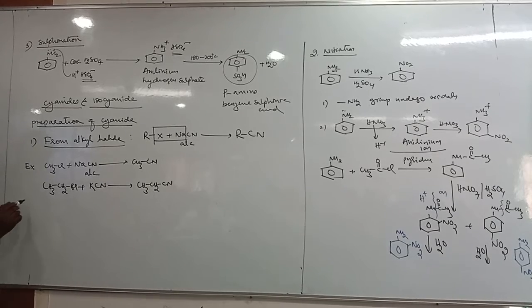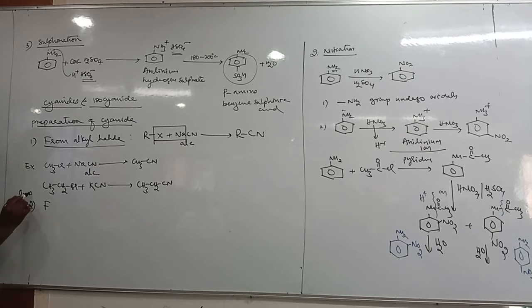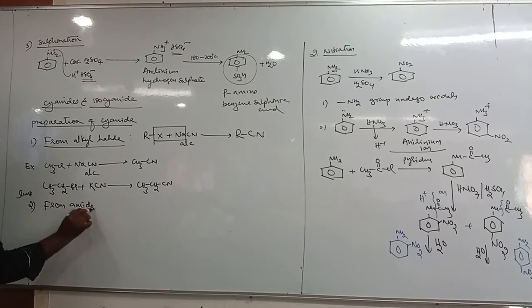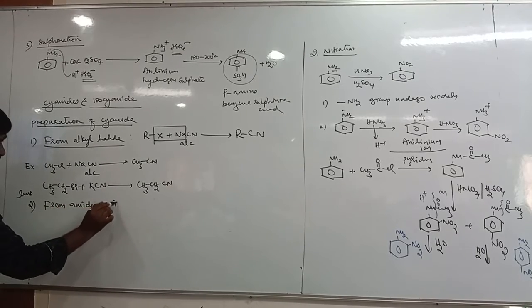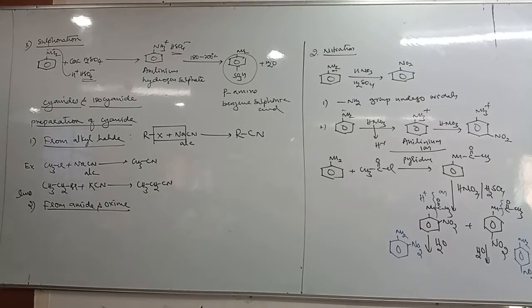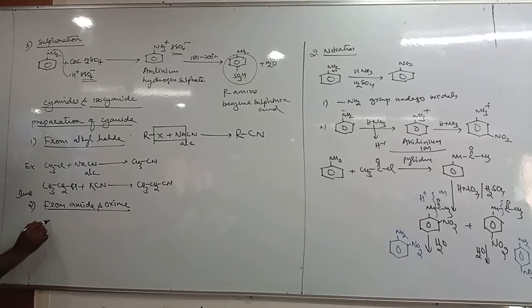Next, the second one, which is important and we studied it, is from amide and oxime. So cyanide can also be prepared from amides and oximes. What is the amide formula?